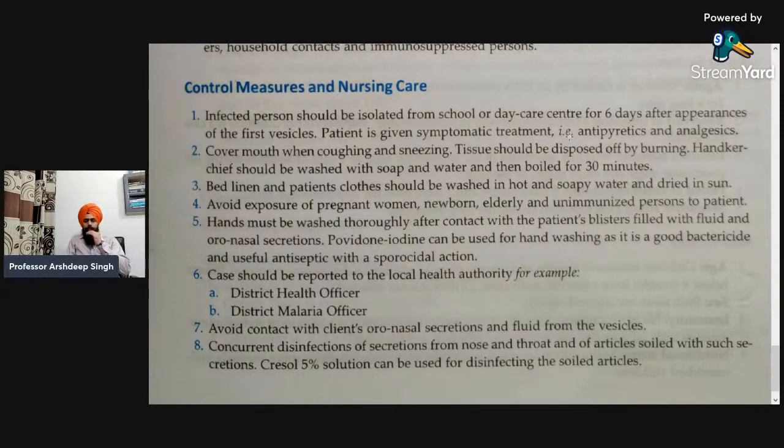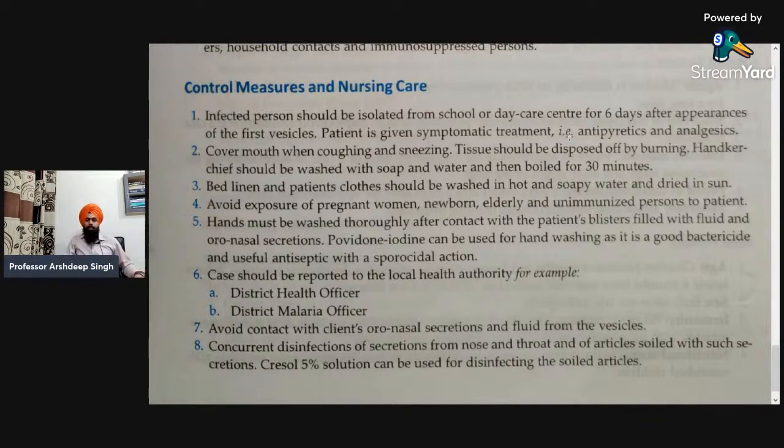Next, the patient is given symptomatic treatment, that's antipyretic because fever may be present, and analgesic to relieve the pains of the scar or the vesicles. Next, cover mouth when coughing and sneezing. If he or she can use a mask, that would be very good. Tissue should be disposed of by burning, and handkerchief should be washed with soap and water and then boiled for 30 minutes. So that is the maintenance.